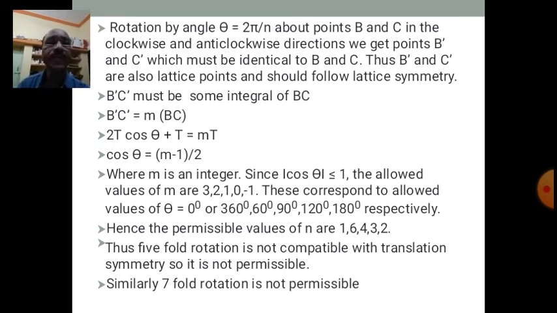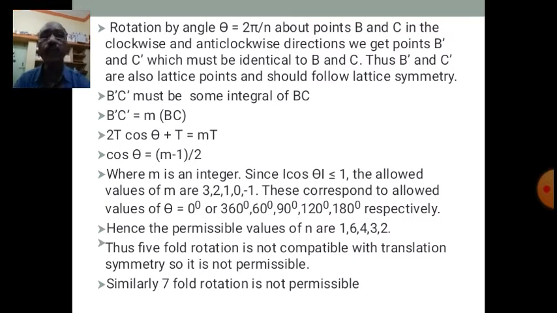So, in this way, hence the permissible values of n are 1, 6, 4, 3, 2. So, for 360 degrees n is equal to 1, for 60 degrees n is equal to 6, for 90 degrees n is equal to 4, for 120 degrees n is equal to 3 and for 180 degrees n is equal to 2. So, the permissible values of n which are compatible with translation symmetry are 1, 2, 3, 4 and 6.